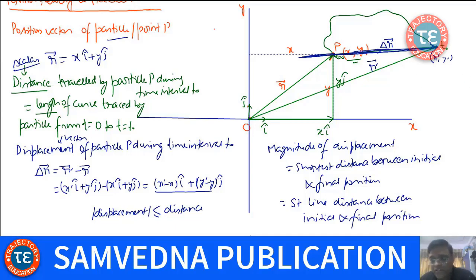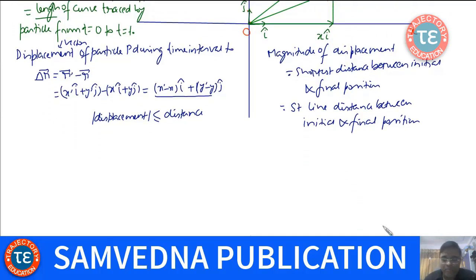I'll give an example. Suppose a body is moving in a circular path, say this kind of circle, right? The body starts from here, moves in a circle and comes back to this point again.